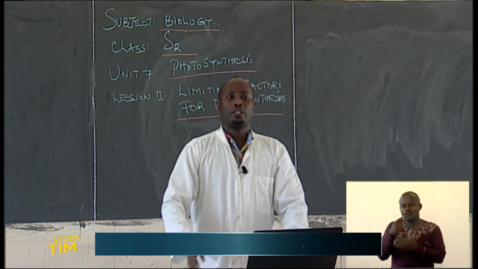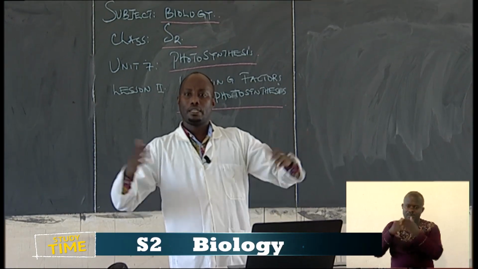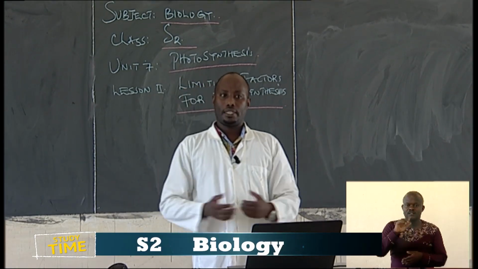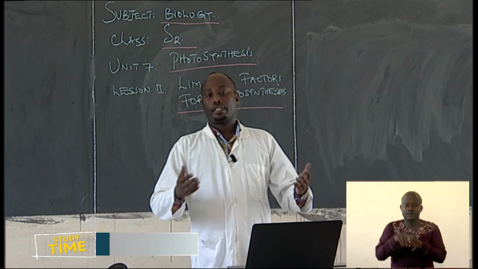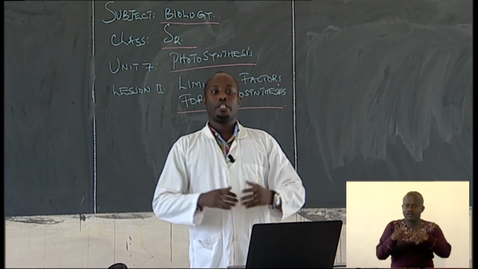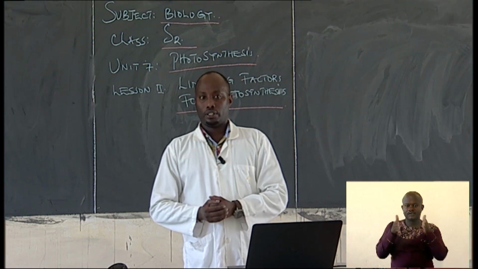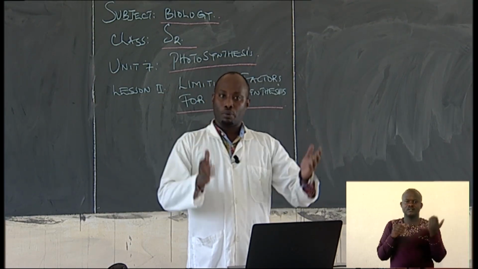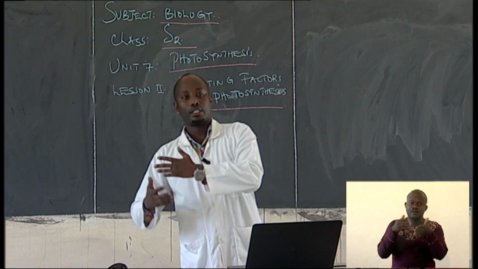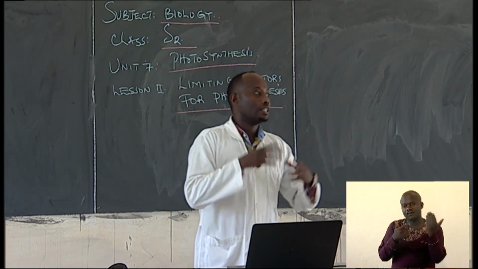So when we talk about limiting factors, what is a limiting factor in common understanding? A limiting factor is a variable which limits the rate of photosynthesis. So these variables that can limit the rate of photosynthesis are referred to as limiting factors.